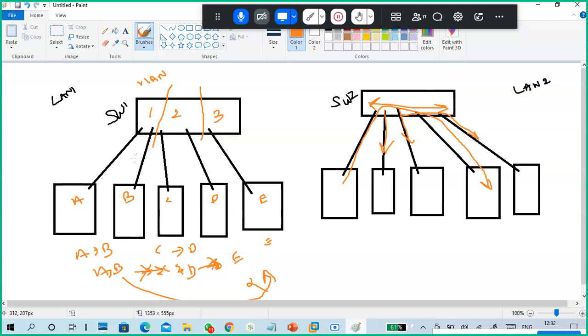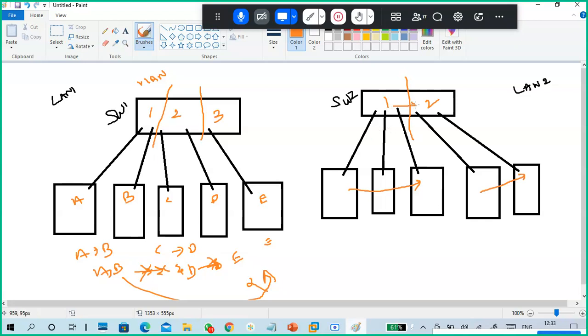Now it is not like that. If you want to send a packet from A to B only, it is unable to broadcast to any other ports. For example, with two LANs, one LAN and two LAN, broadcast happens among this LAN only, and among this LAN only.